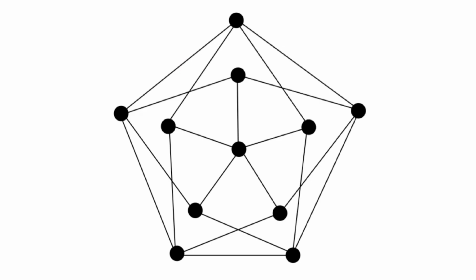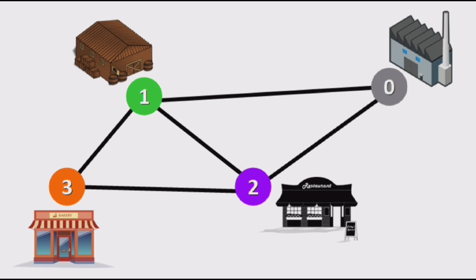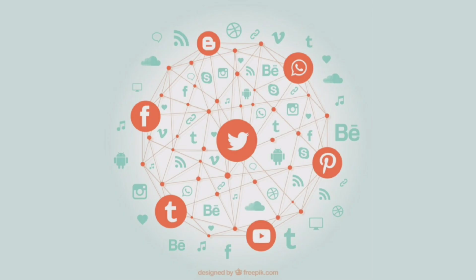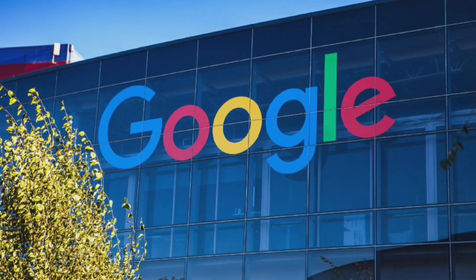Graphs in graph theory have vertices and edges to connect them. They are used to figure out the shortest path connecting two cities. A graph could represent how we are all connected through social media. You will be astonished to hear that graph theory is the backbone of Google.